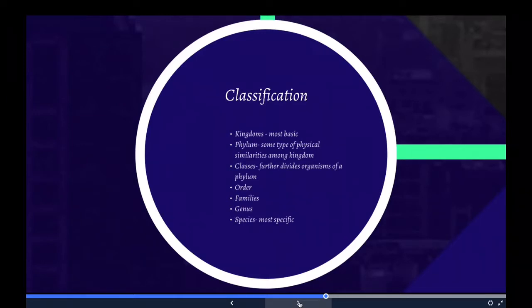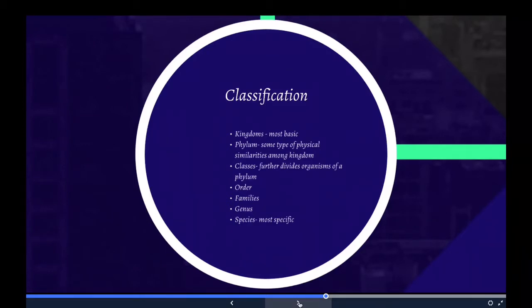This grouping system makes it easier for scientists to study certain groups of organisms. Characteristics such as appearance, reproduction, mobility, and functionality are just a few ways in which living organisms are grouped together. These specialized groups are collectively called the classification of living things. The classification of living things has 7 levels. Those are kingdom, phylum, classes, order, families, genus, and species. Okay, so we'll go through them.